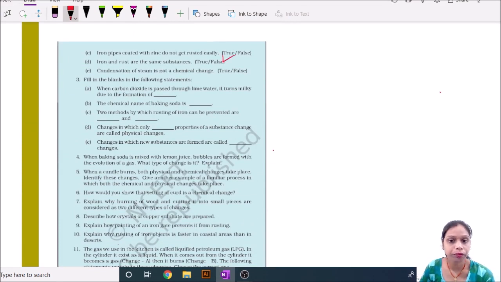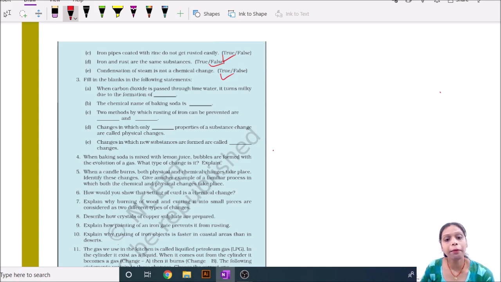True. Iron and rust are the same substances. False. Condensation of steam is not a chemical change, because here only the state of the substance is being changed. That is true. Then when carbon dioxide is passed through lime water, it turns milky due to the formation of calcium carbonate. Okay. The chemical name of baking soda is sodium hydroxide.